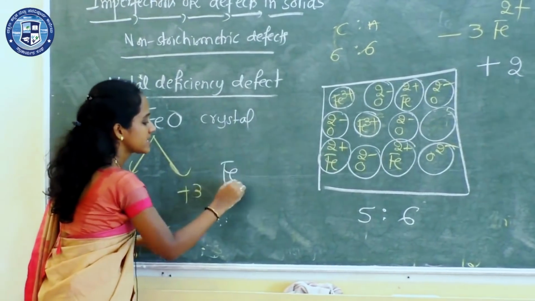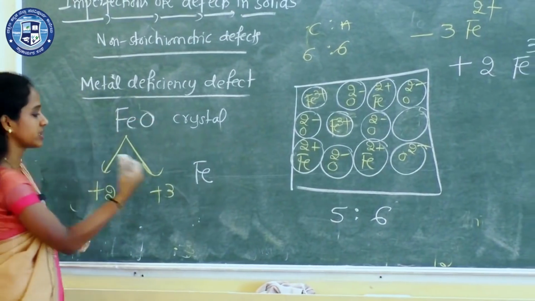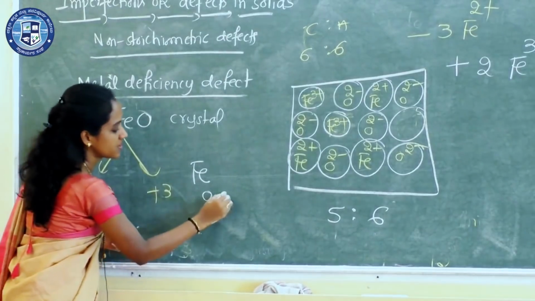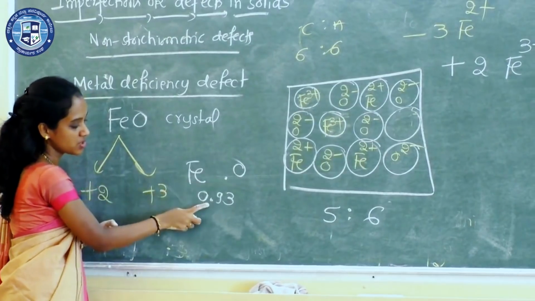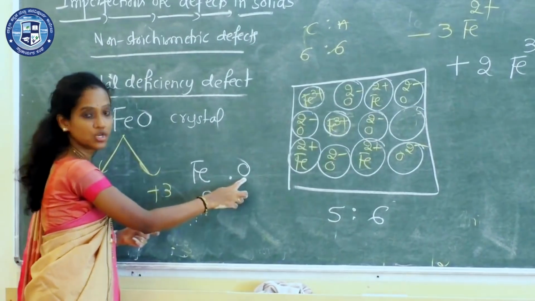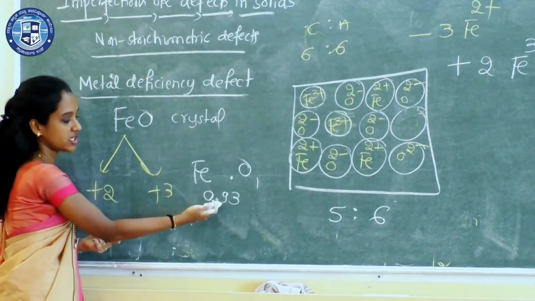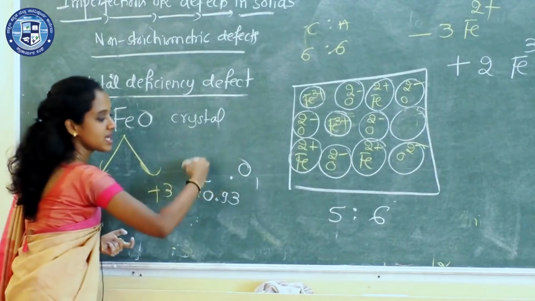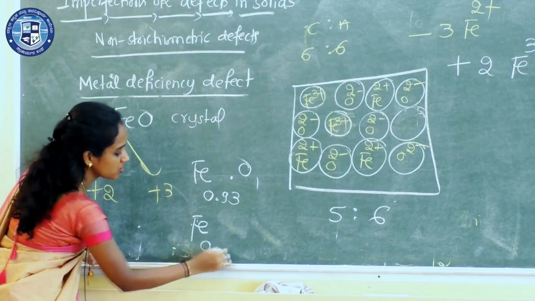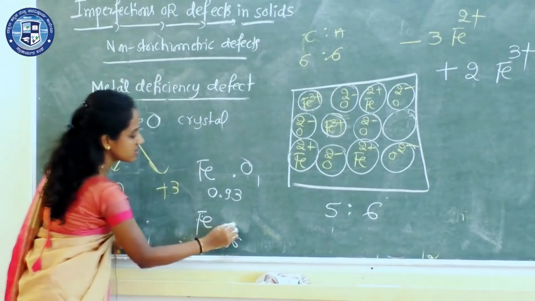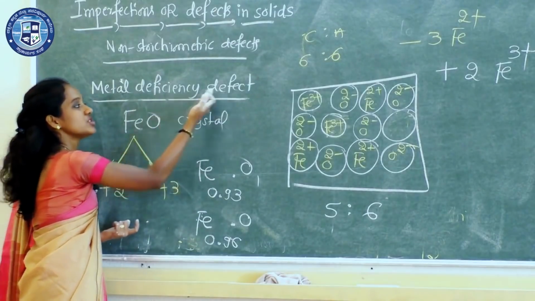In the exam you may be asked to write an example for metal deficiency defect. In the textbook it is given: Fe0.93O, where the composition of iron is 0.93. What about the oxygen? It is 1. This is the ratio. You may check here, there is a deficiency of iron. It is an example for metal deficiency. Or one more example given in your textbook, that is Fe0.96O. These are also examples for metal deficiency defect.